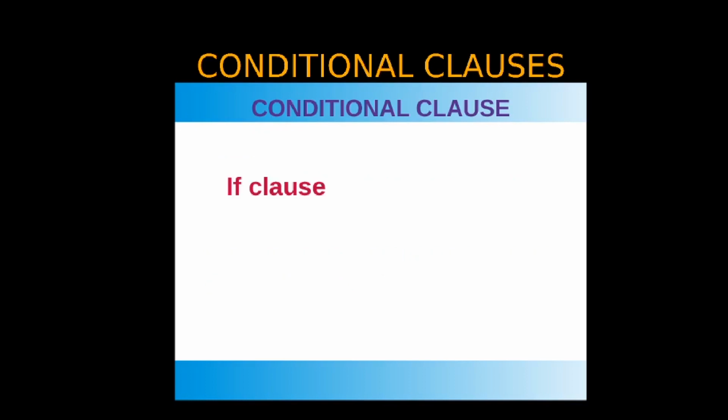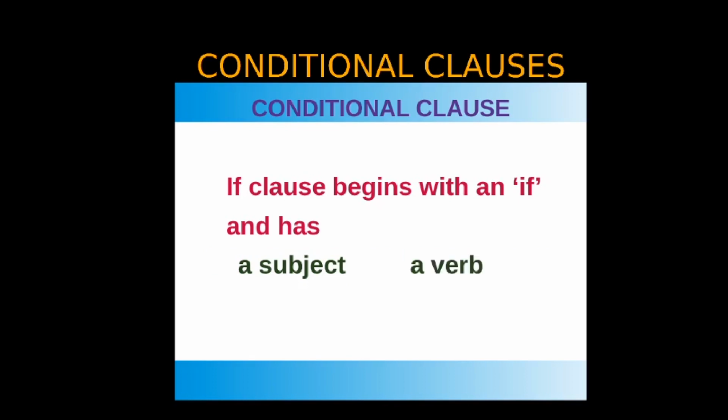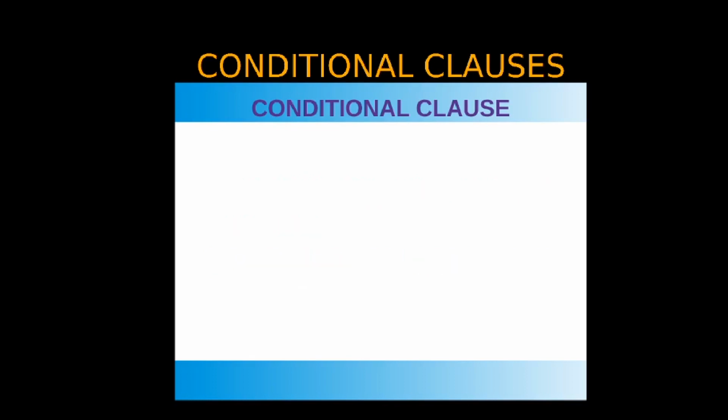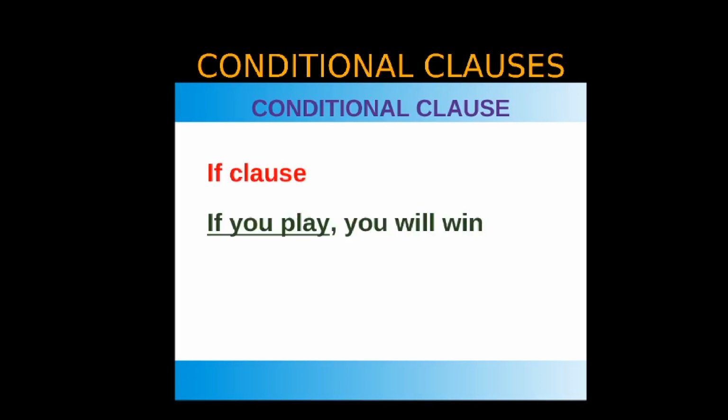An if clause begins with an if and has a subject and a verb. Okay, now let's look at this sentence. If you play, you will win. Here, the if clause is if you play. In this, you is the subject, and you have a verb. So, which is the verb here? Play is the verb.